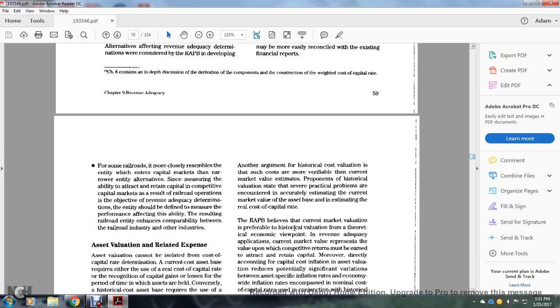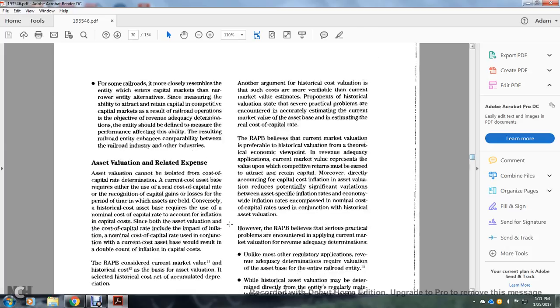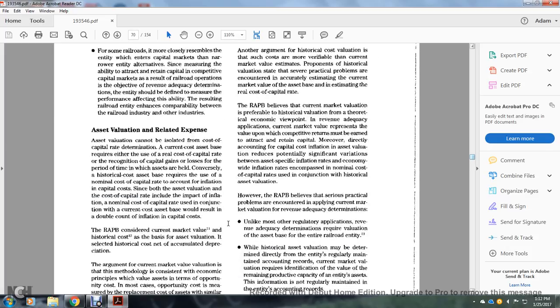The objective of the revenue adequacy determination for the entity should be defined with the performance affecting the ability of the resulting railroad entity, which enhances the comparability between the railroad industry and other industries. Asset valuation related to expenses. Asset valuation cannot be isolated from the cost of capital rate.